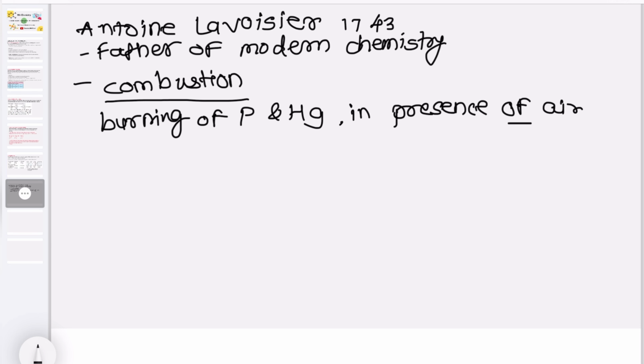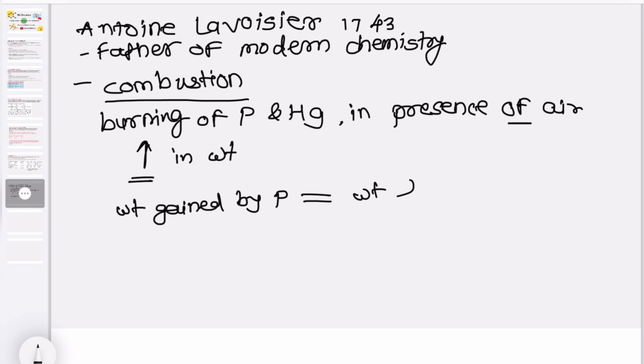Both resulted in increasing weight. If burning of phosphorus and mercury is there, then the final result after burning is increasing weight. After several experiments, he found that the weight gained by the phosphorus was exactly the same as the weight lost by the air.